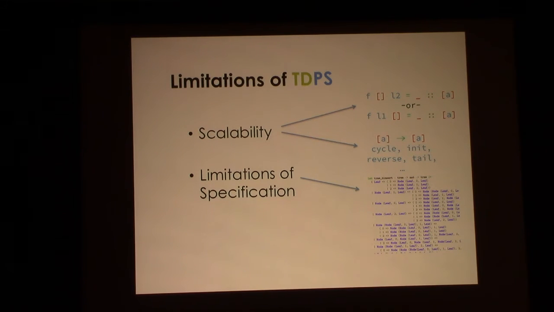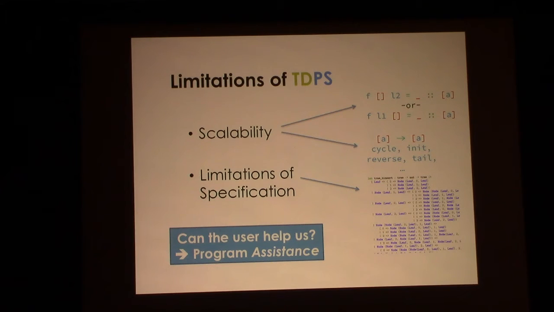But let me posit something that might be just a little bit simpler to do. Why don't we just ask the user to help us? And so rather than talking about fully automated type-directed programming, maybe we can just build some tools to make type-directed programming easier for a developer sitting at the table right now.